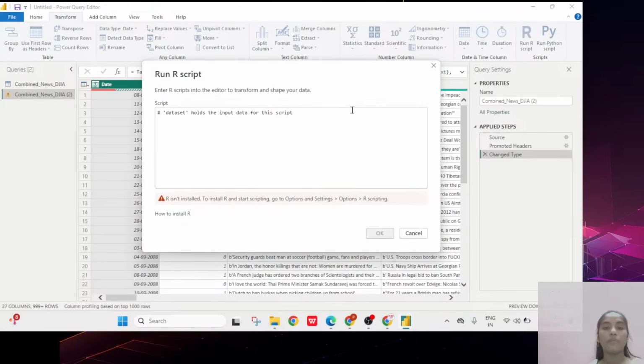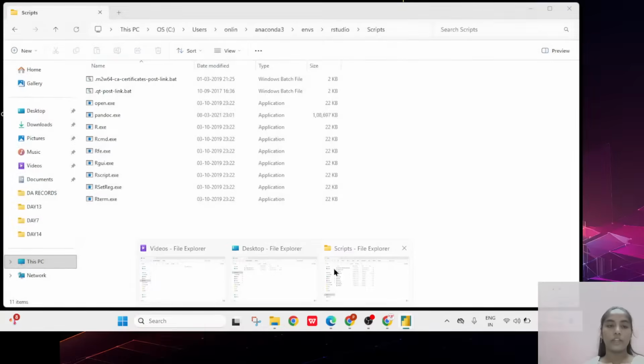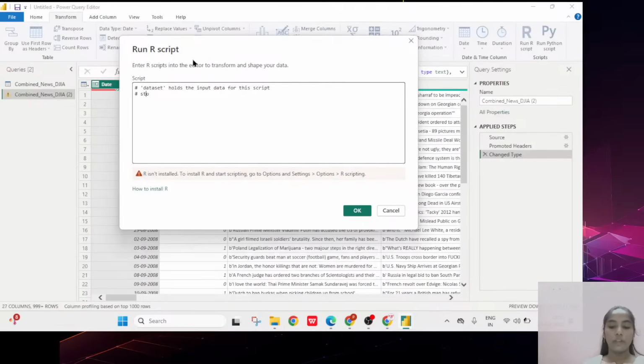You already know very well how to write the code, so here I want to write it. You already know the first process: I'm keeping a comment line. This is about which type of data set I'm taking: stock market based. That's why I'm giving stock market here.